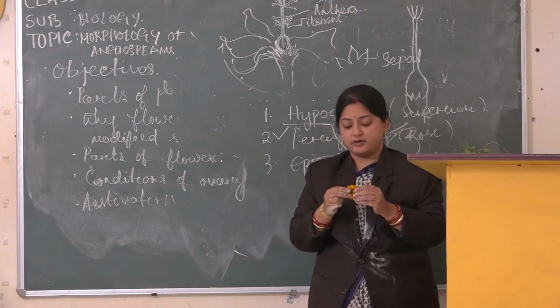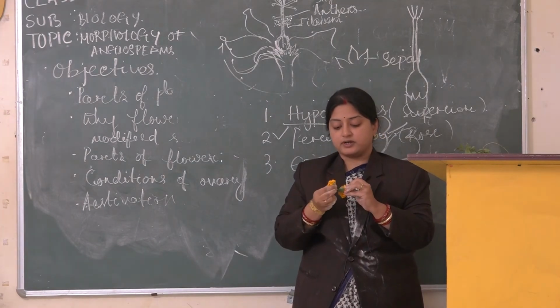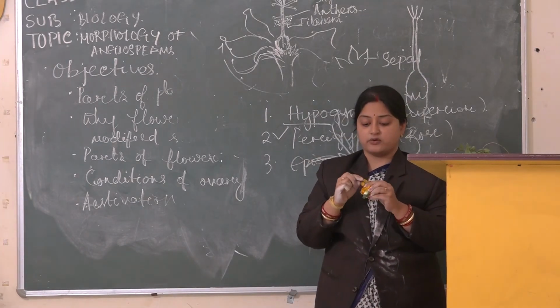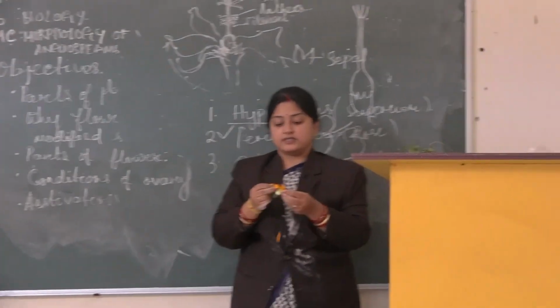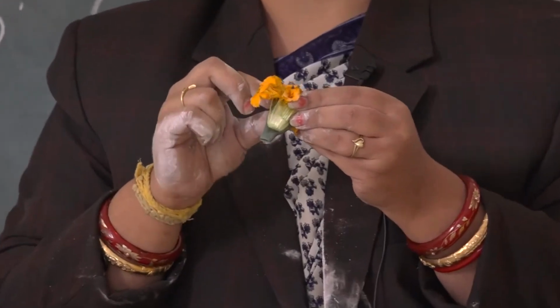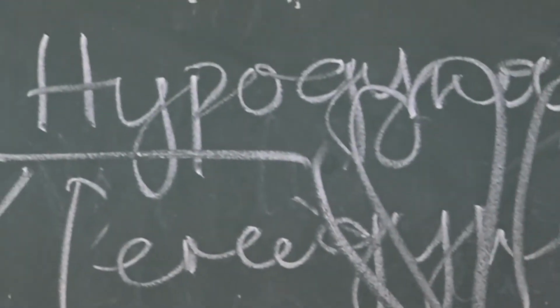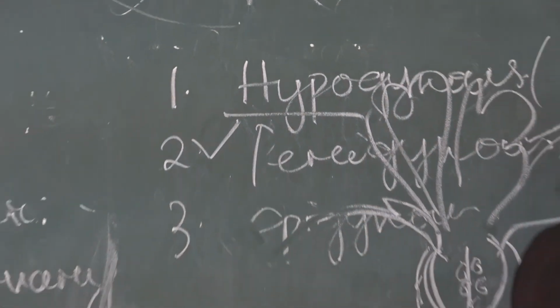You will observe this in this marigold flower. If you dissect it like this, the last one, the green colored leaf like structures are known as your calyx. These are your corolla, and you see within that thalamus the anthers and stamens are present. So it represents the last one, that is your epigynous condition.